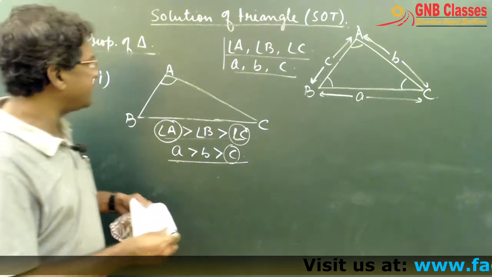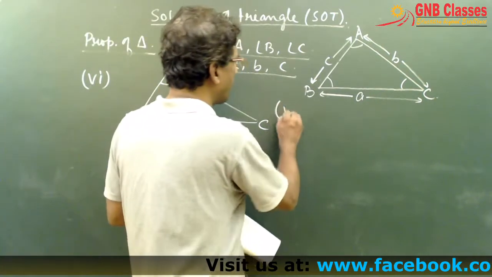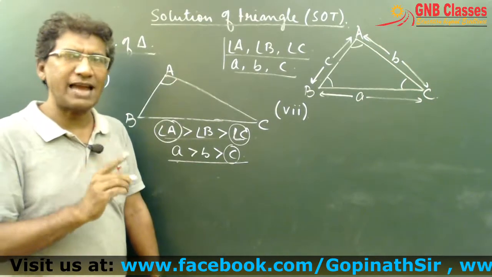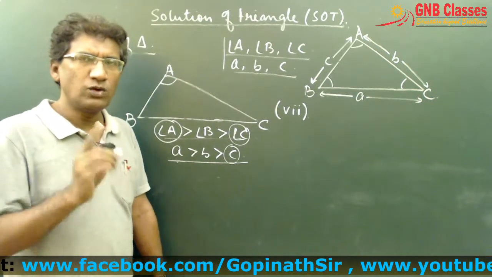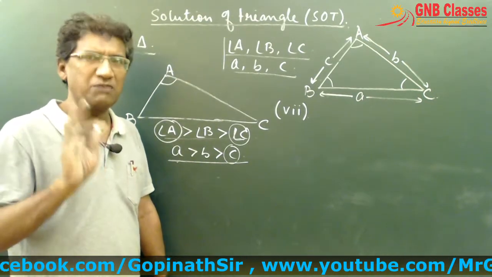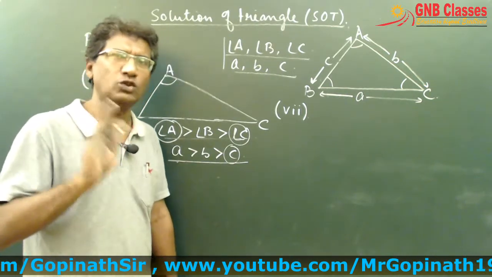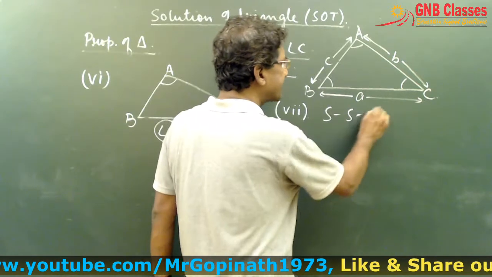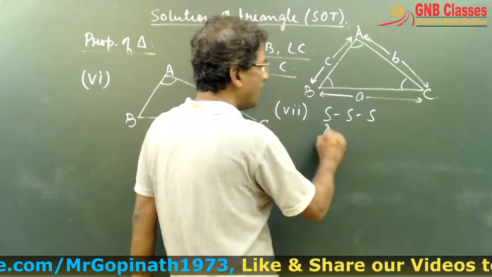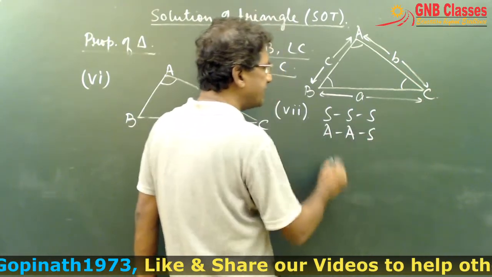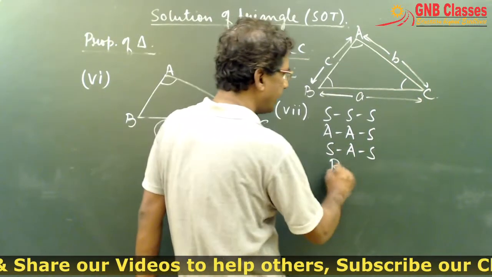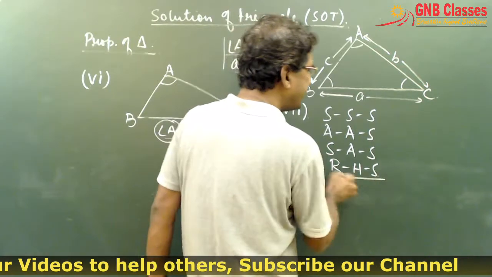Now the next property, the seventh property, is congruency. Two triangles can be congruent. You can use four methods by virtue of which you can prove that two triangles are congruent. What are those? Side congruency, angle side congruency, side angle side congruency, and RHS. What is RHS?